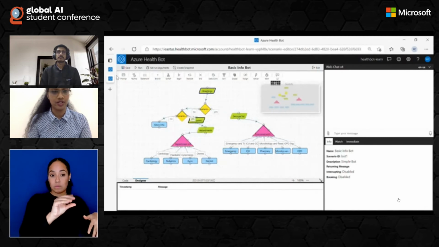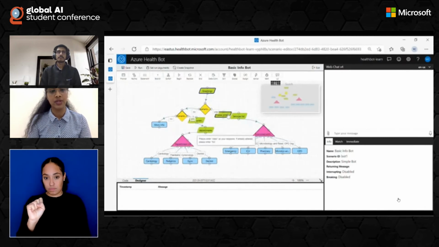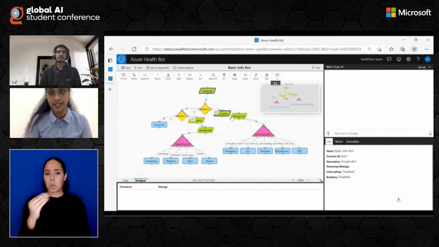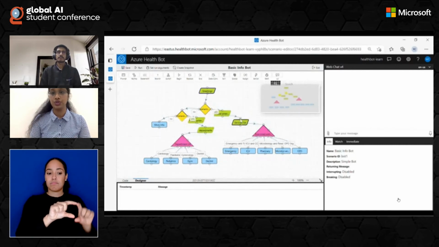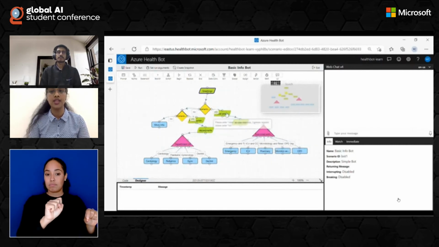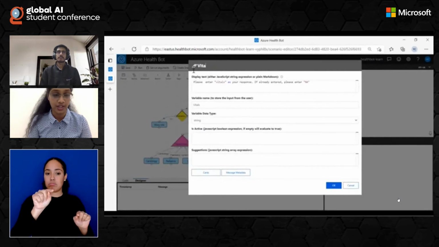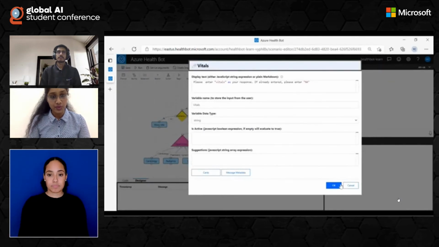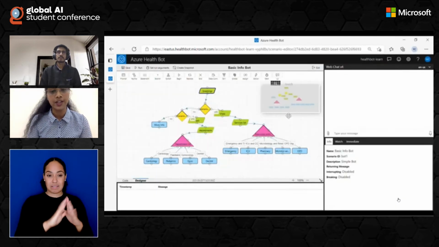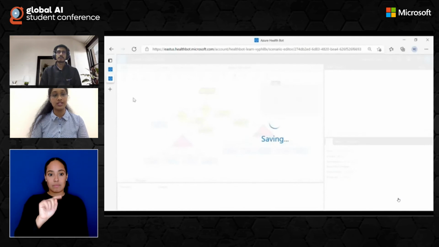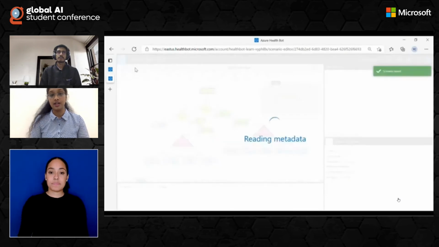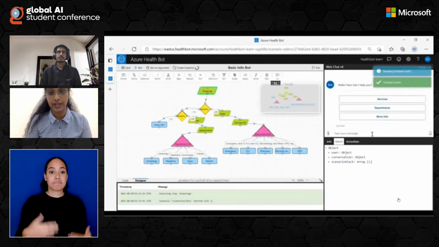So I have just entered a simple prompt box asking them to enter the word vitals in two places because those are two possible places where the users would reach in the flow. So I'm naming it as vitals and asking them to enter the word vitals because that is the keyword, the scenario ID of the interrupting scenario. So once that is ready, we could just click on save and let's run it to check if it's working.